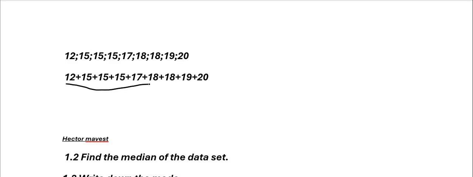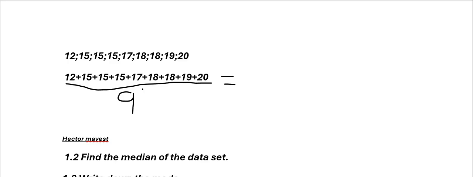Then we're going to do this. This is the line for divide, good people. Don't mind my handwriting. And then how many numbers? We have 1, 2, 3, 4, 5, 6, 7, 8, 9 numbers. That means we're going to divide by 9. Right? Then we're going to say equals to.